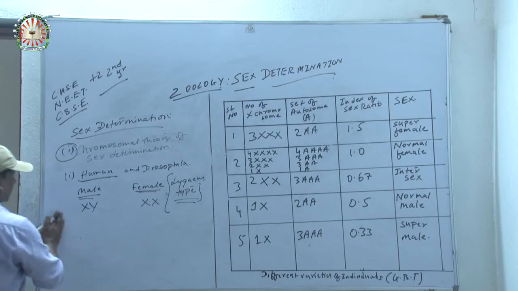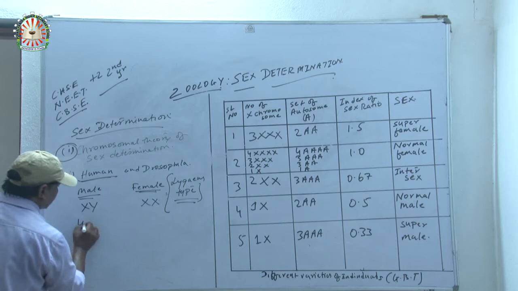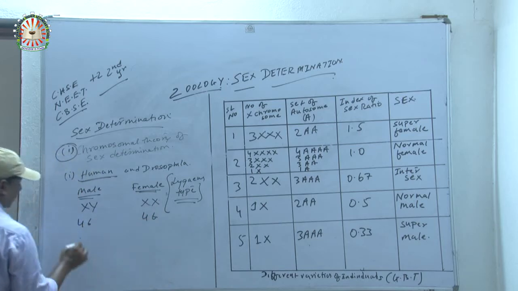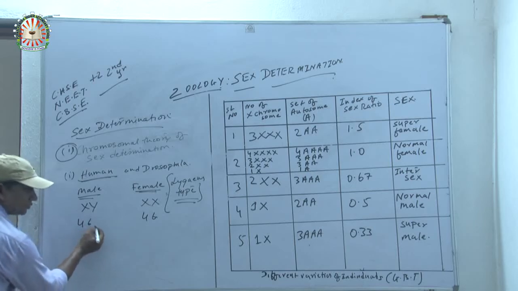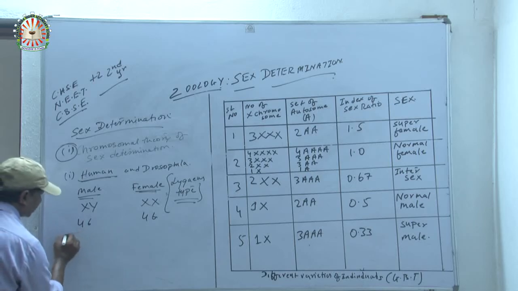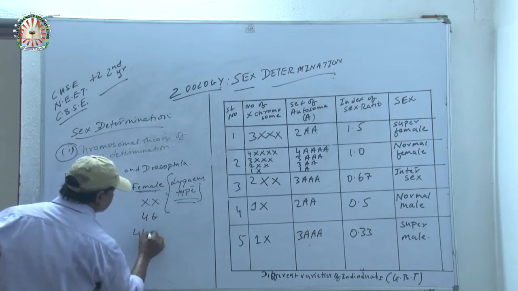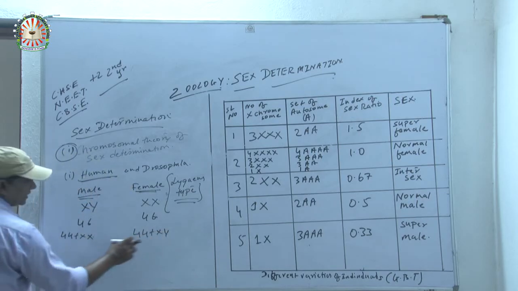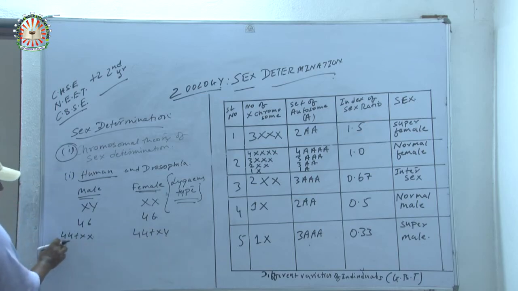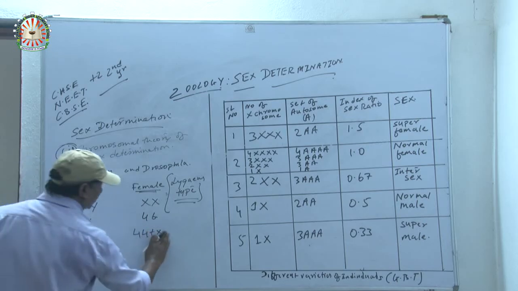Human and Drosophila. Now in case of human, the chromosome number is 46. 46 means 23 pairs, that is 44 plus XX and 44 plus XY. So male is 44 plus XY, and female is 44 plus XX.